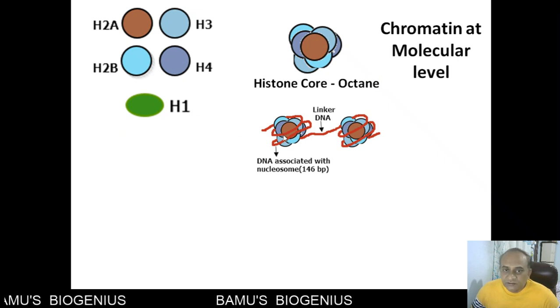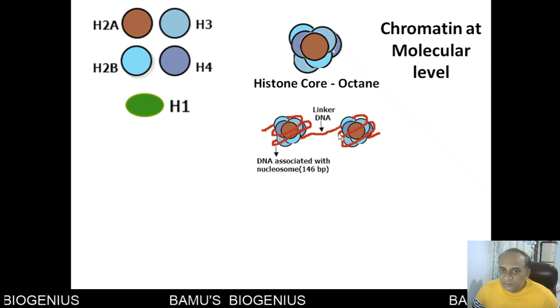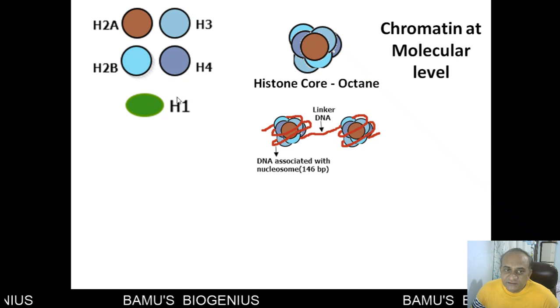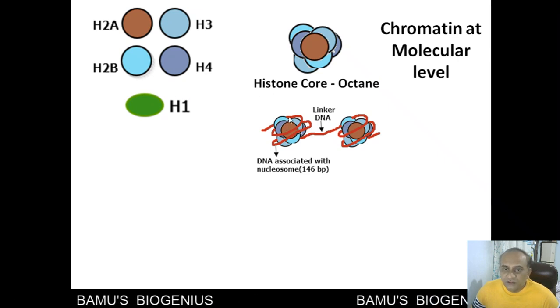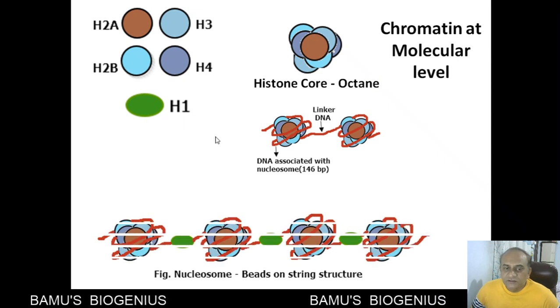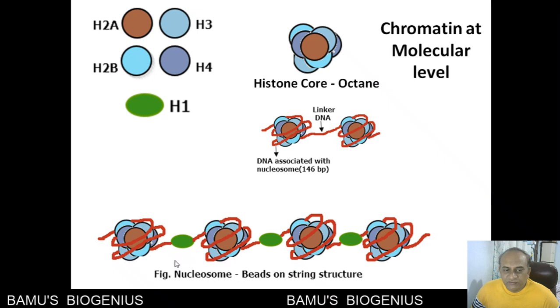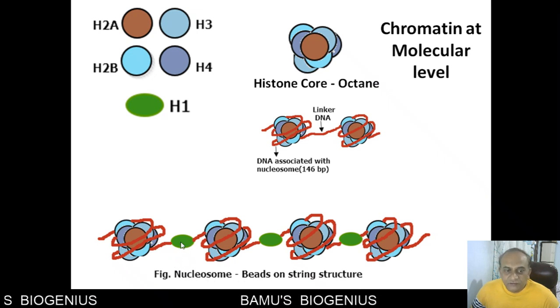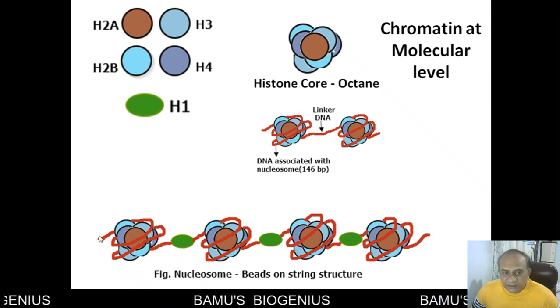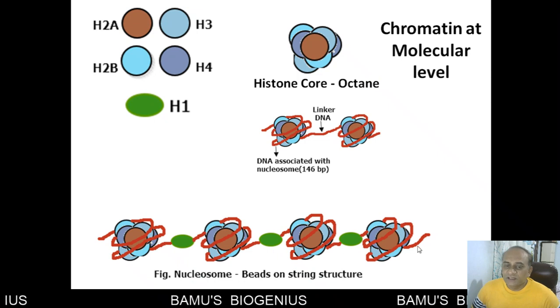This H1 ties each histone core along with its DNA and makes the 10 nanometer fiber more compact. If H1 is digested, we get the beads on a string appearance.